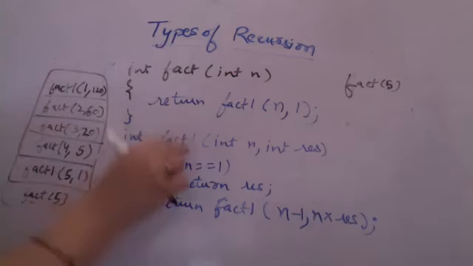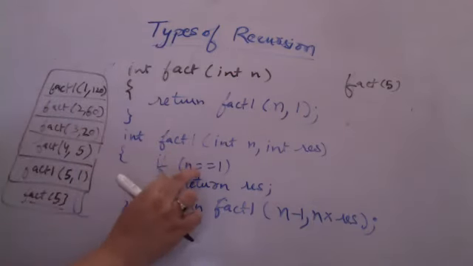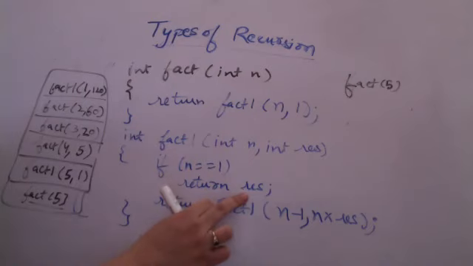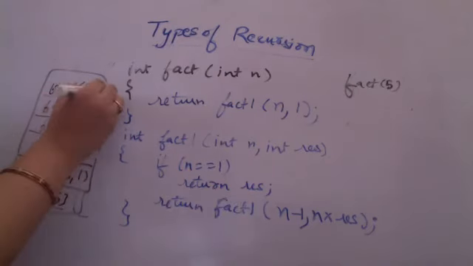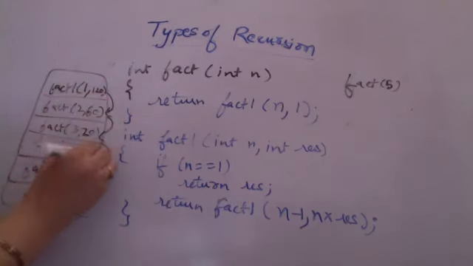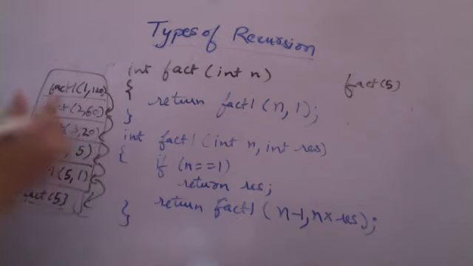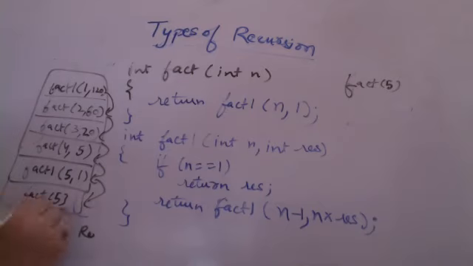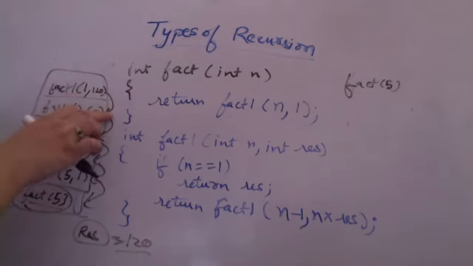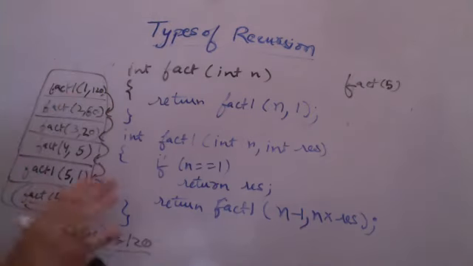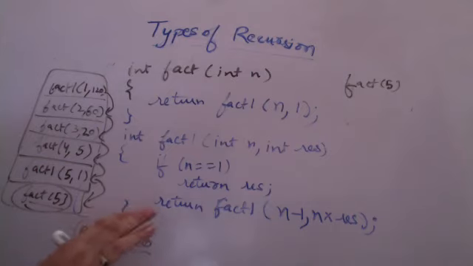Now from here when I am calling this, n is equal to 1, now 120 is returned. Now 120 is returned from here, here, here, here. So all the function calls return together, and the final result that goes to factorial 5 is 120. So after you are returning from one function call, there is no task to be done.